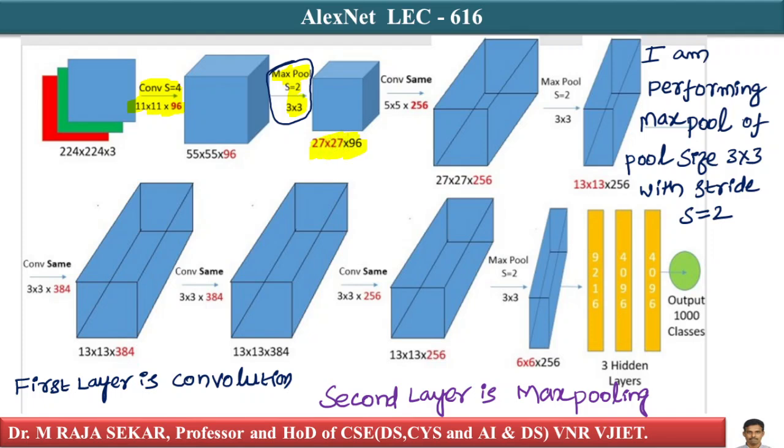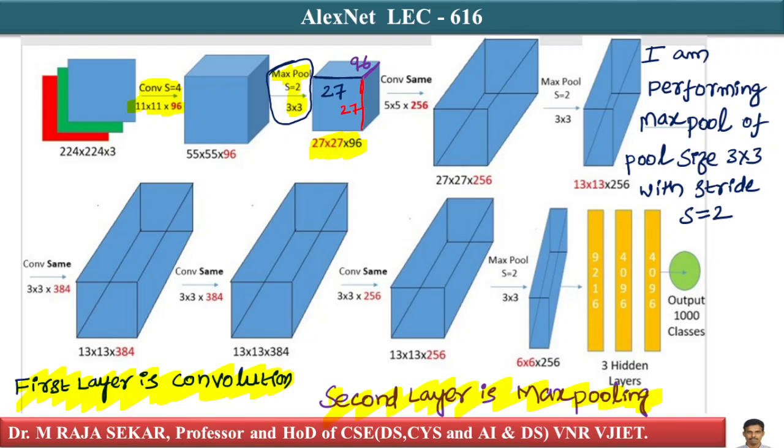This results in an image of 27 by 27 by 96. What is this 96? 96 channels. 27 length, 27 width, 96 channels. So what we have done is one convolution followed by one max pooling. First we performed convolution.